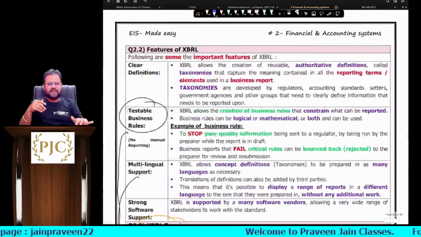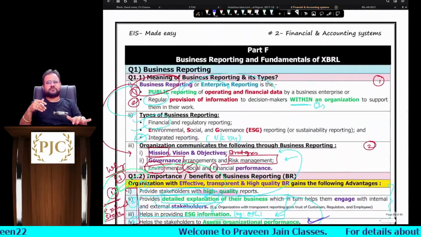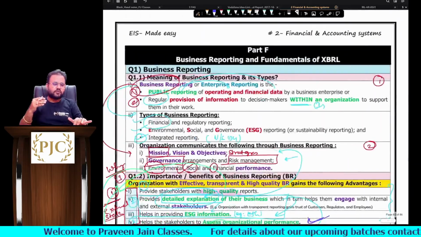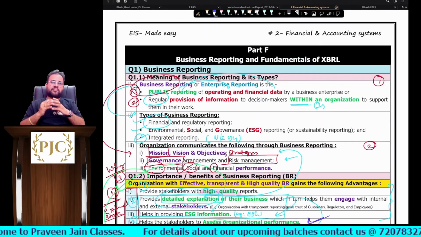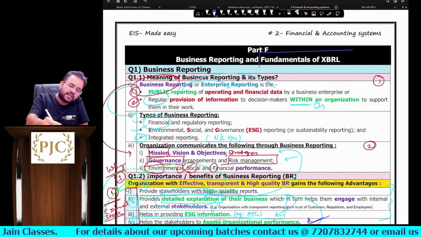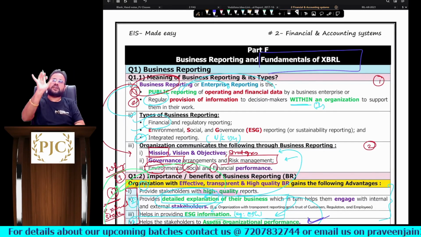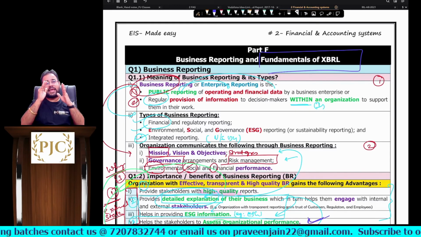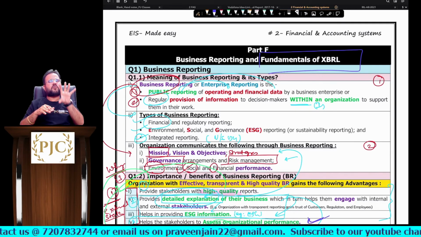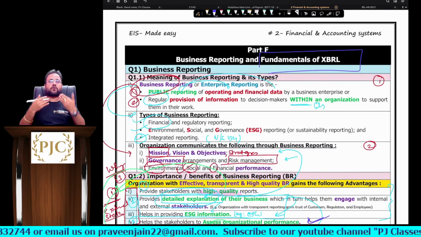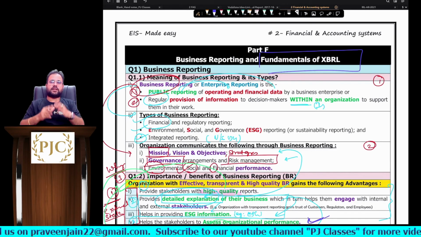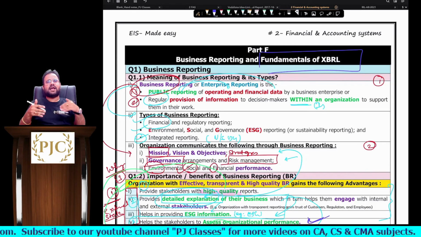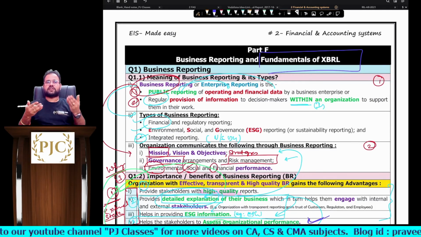So all these people are the users of XBRL, sir. Now remember, XBRL is a very vast concept, sir. We can discuss for hours together on this concept, but you have to understand the heading of our material. Sir, our material talks about the fundamentals of XBRL. So by reading this content, it doesn't mean you became an expert in XBRL, but whatever minimum knowledge was required for understanding XBRL, that knowledge has been imparted by ICAI in this material, sir. And I have tried my level best to share this information, sir.